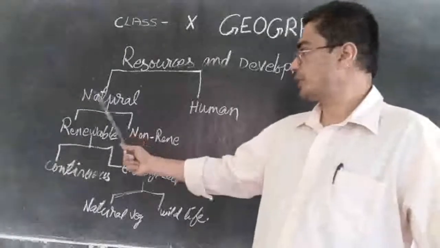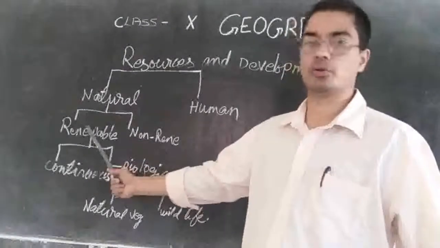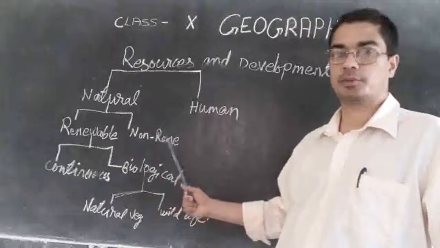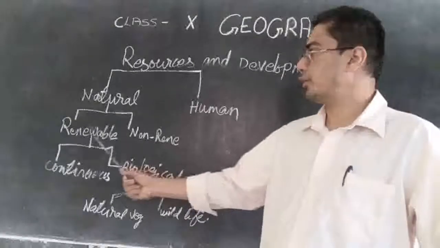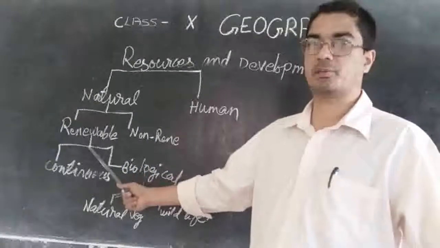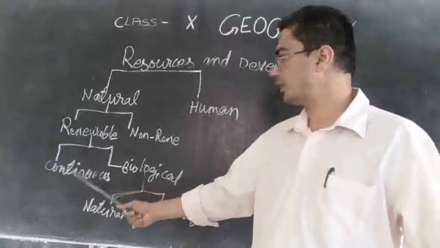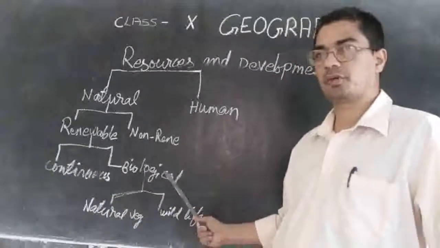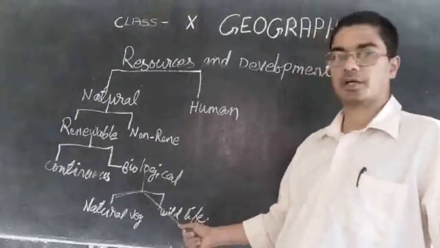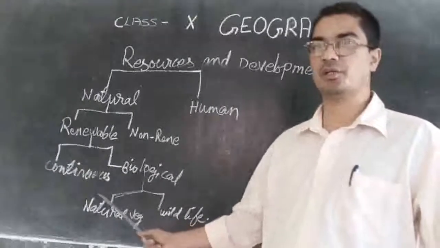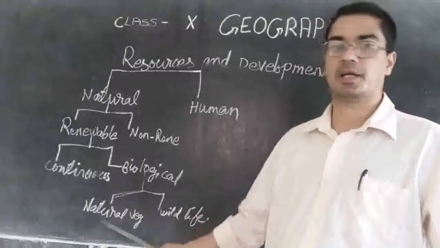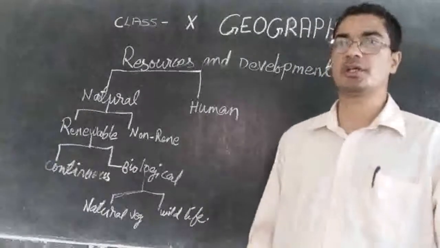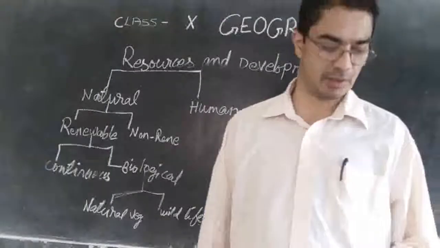Now the natural resource can be divided into two: renewable and non-renewable. Then this renewable resources can be divided again into two, that is continuous and biological. Then biological resources can be divided again into two, that is natural vegetation and wildlife. So that is how the divisions are there.